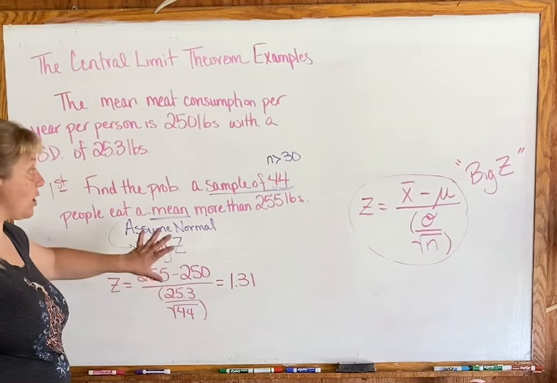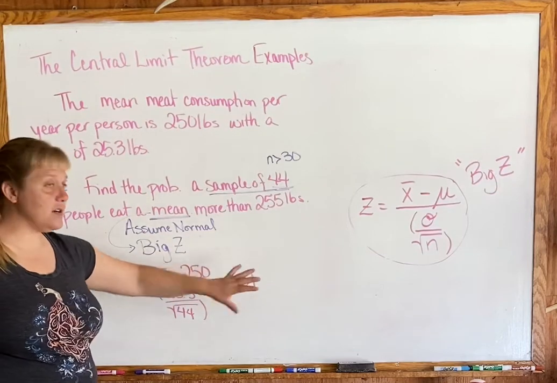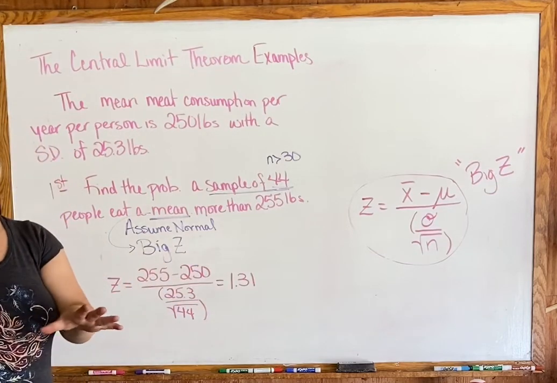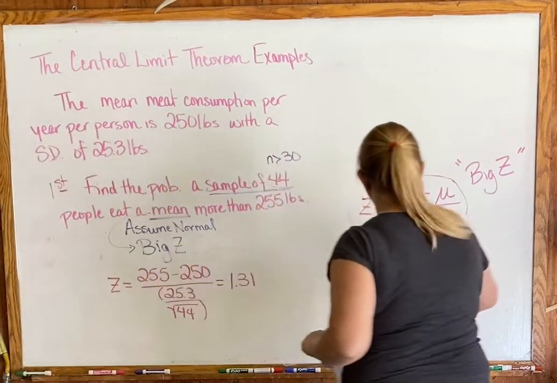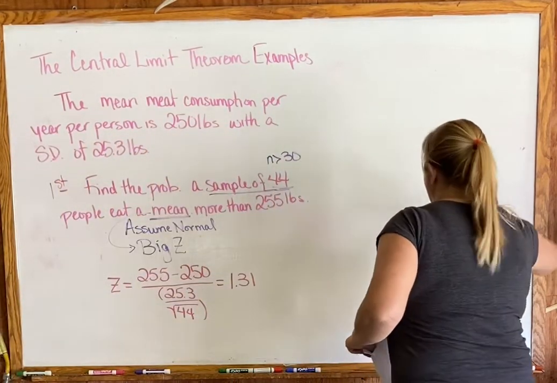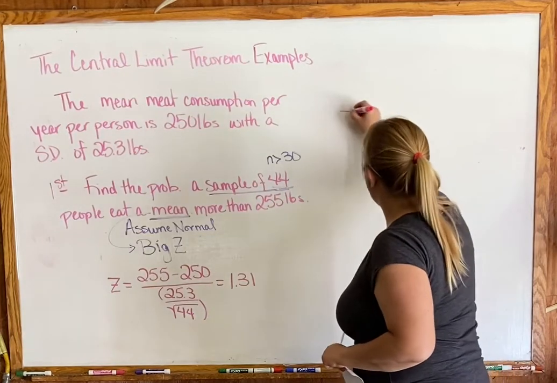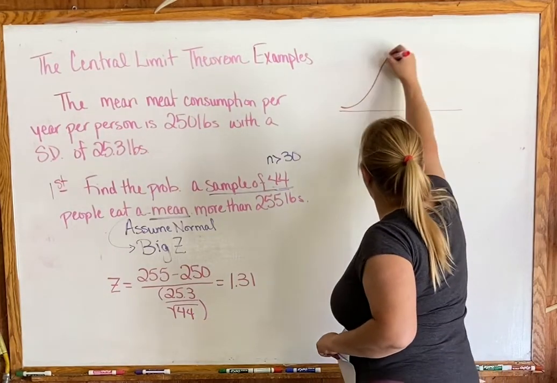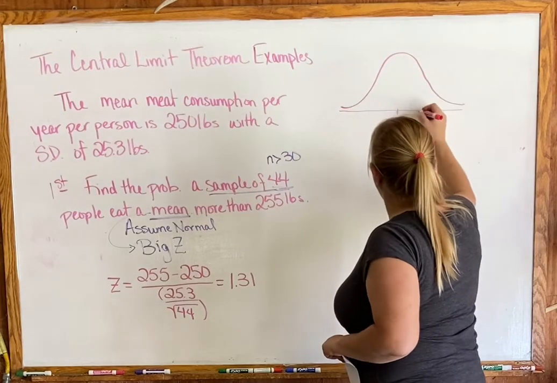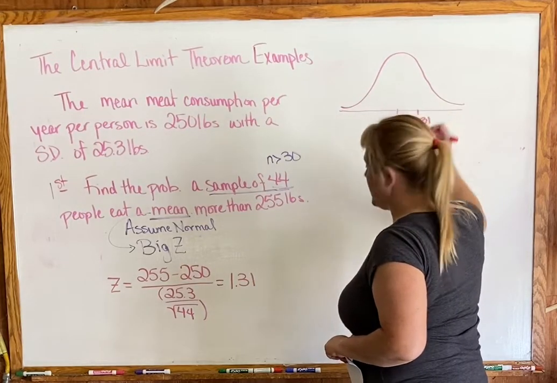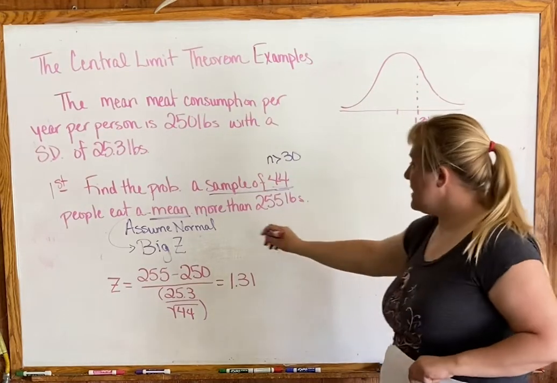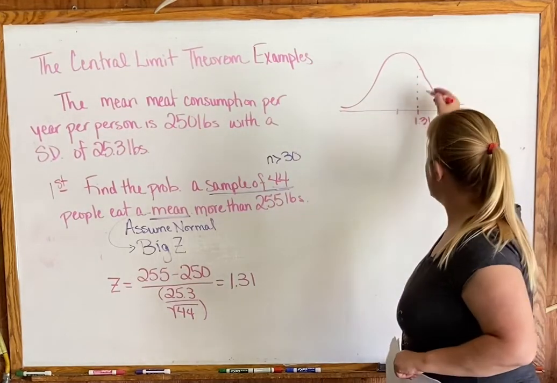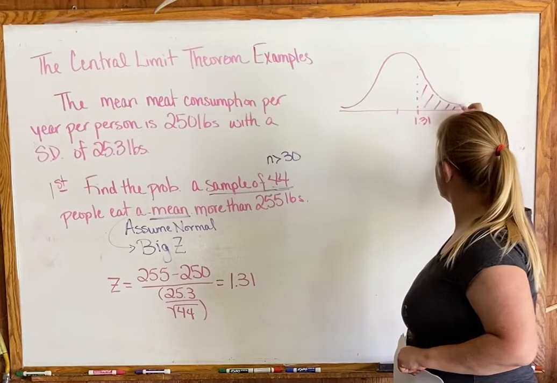All right, so we used our new big z-score. We've got our z-score. Now from here, nothing else changes, okay? Everything is the same as it was in our original examples. So if we do draw ourselves a little graph, 1.31 is over to this side, right? And it said that we wanted more than that, so we're shading to this side.